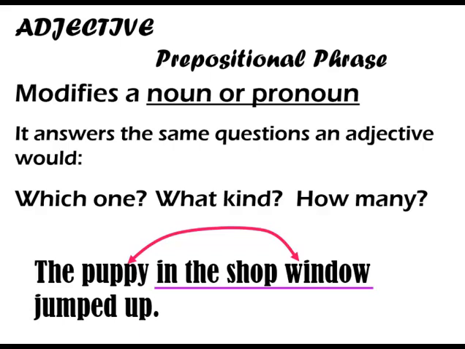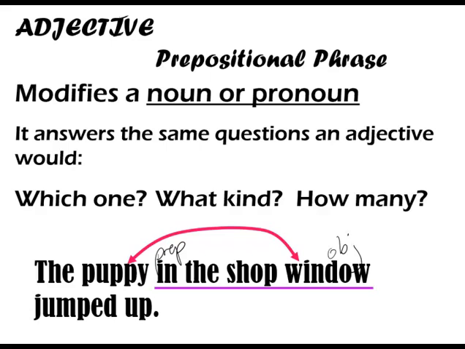I know this word adjective, it's just the font, but that looks really weird there. It looks like a J. If it's going to act as an adjective, it's going to modify a noun or pronoun. So the word that it's connecting that object to. I'm going to label down here: the puppy in the shop window jumped up. I'm going to label my preposition and I'm going to label my object.